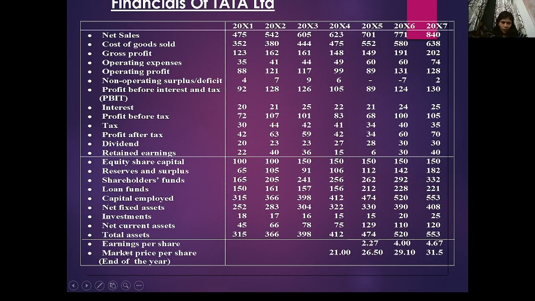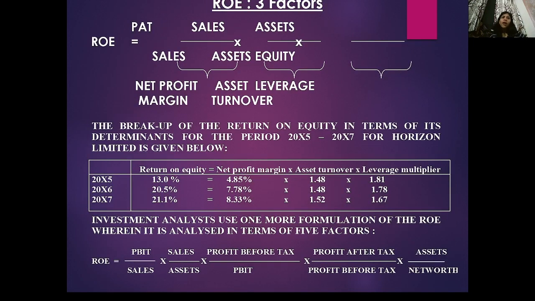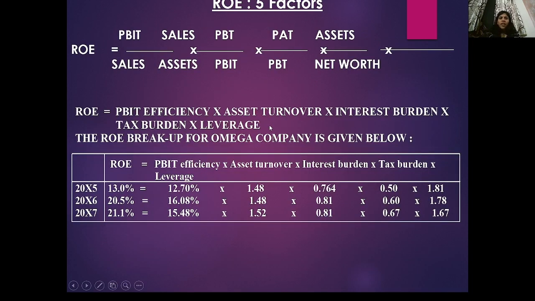So here the PE ratio, and your EPS is earning per share. What is that? Your total earning divided by number of shares outstanding. That is your EPS. ROE, what is ROE? Your PAT, profit after tax, over equity. ROE is return on equity. I had discussed that in the previous video also.